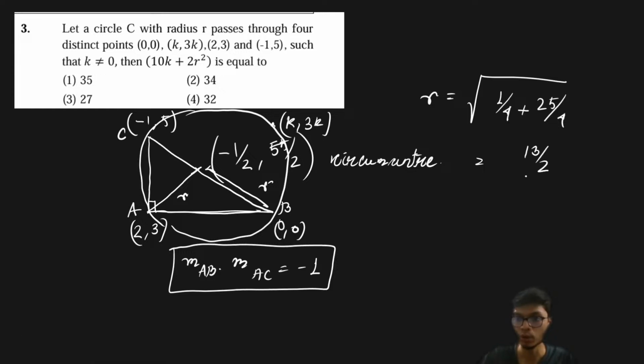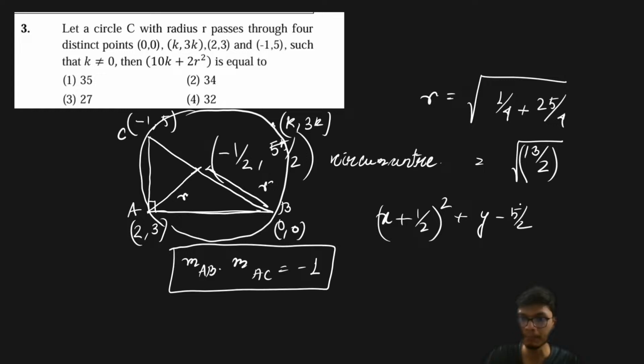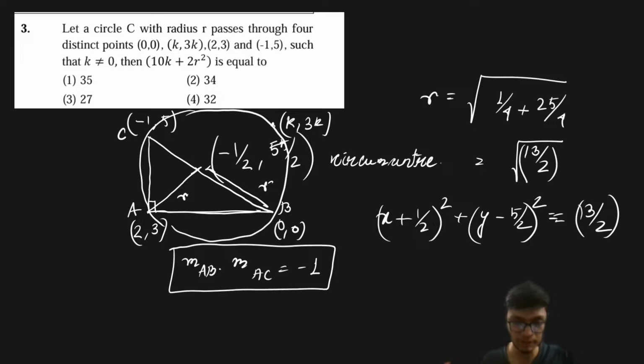So that is going to be equal to root 13 by 2. I hope this problem is clear. Once we get the radius and once we have the center, the equation of the circle can be simply given as (x + 1/2)² + (y − 5/2)² = 13/2. Is this solution clear? So this is basically the equation of my required circle.